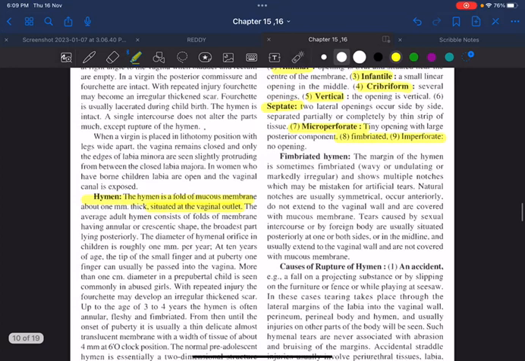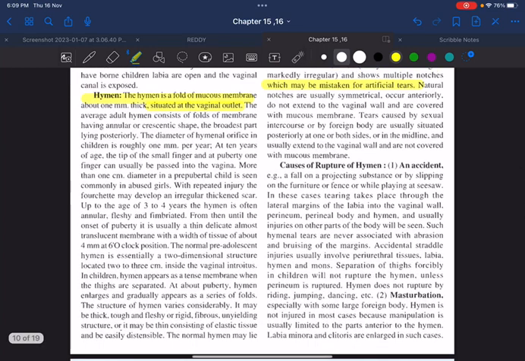What do you mean by fimbriated hymen? That means irregular or multiple notches will be present. This fimbriated hymen can be mistaken for artificial tears during intercourse or in a case of rape, when we are examining the victim. We may mistake this fimbriated hymen for artificial tears.